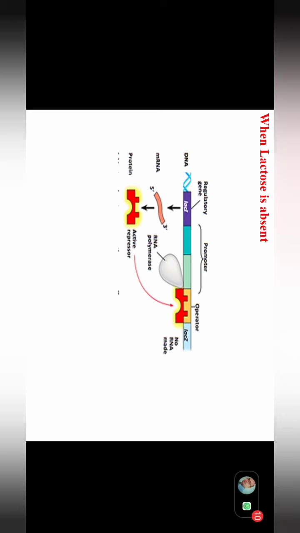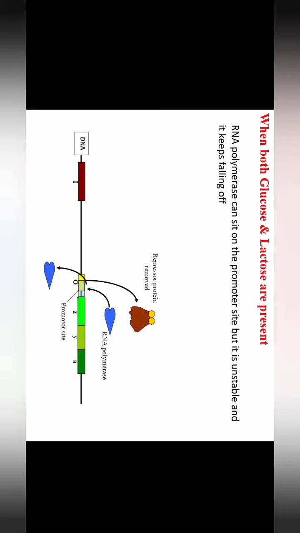And actually the demand of the time is that since there is no lactose, there is no need for synthesis of the 3 enzymes. So when lactose is absent, 3 enzymes are not synthesized. How are they not synthesized? The inducer is not there and the repressor is active. That active repressor binds to the operator. Therefore, RNA polymerase is not able to bind and the genes are not transcribed. Third condition, when both glucose and lactose are present, what will be the situation?